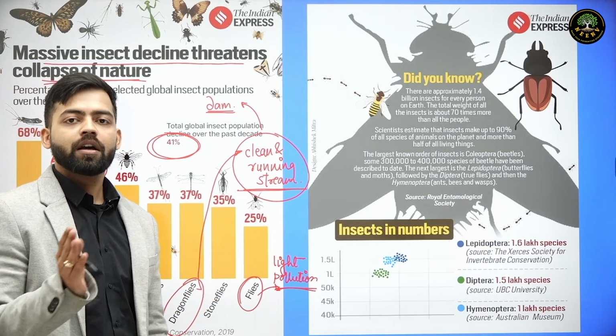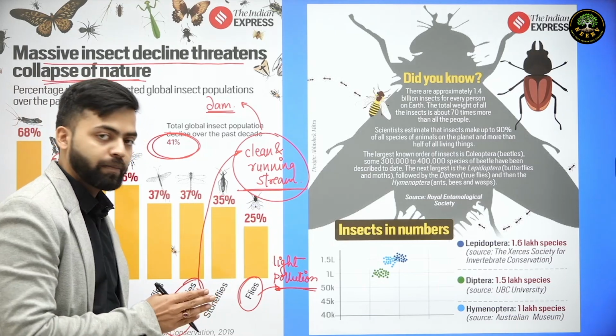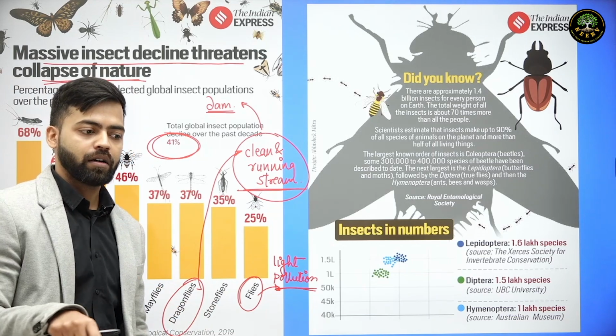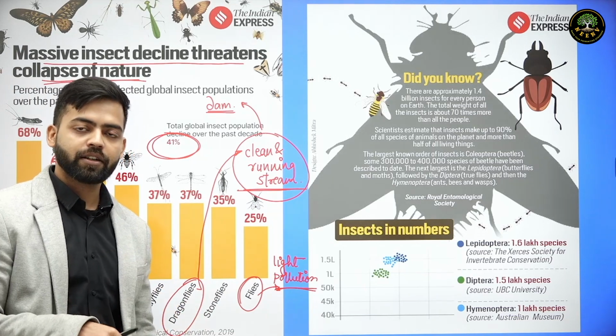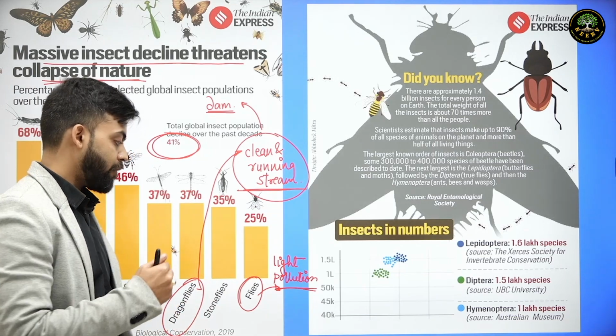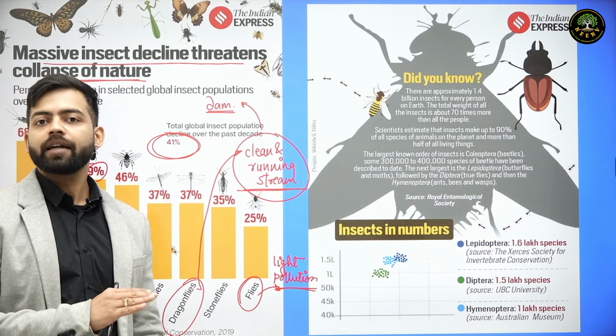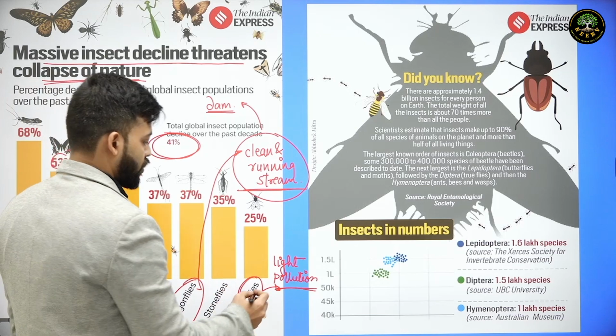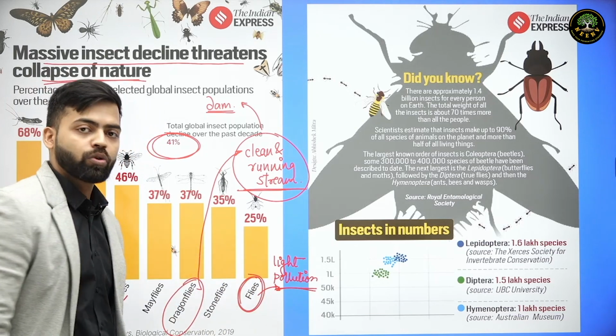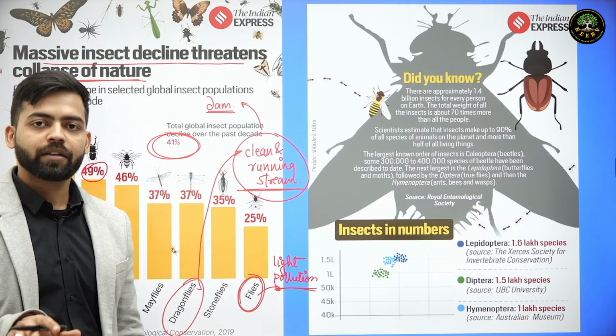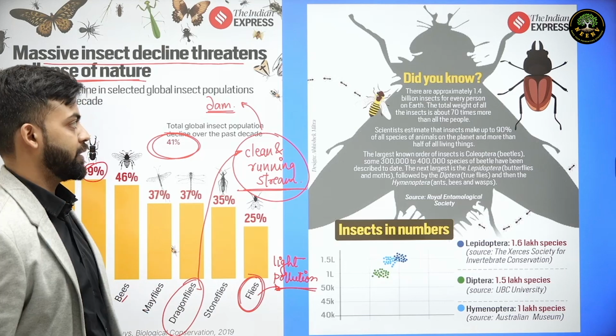Earlier there was huge population of fireflies in the Bangalore region as well as adjacent region. But now this firefly population is moving away because there is too much light pollution in Bangalore. So that is detrimental to the thriving nature of fireflies.